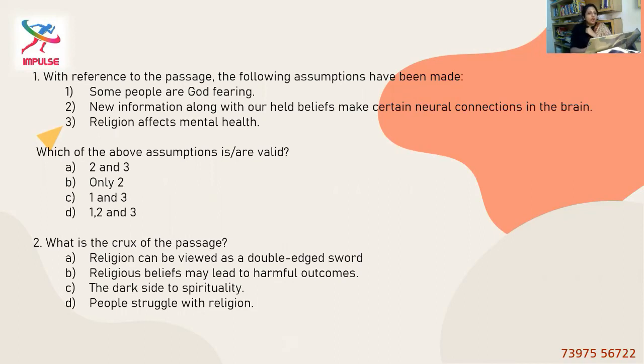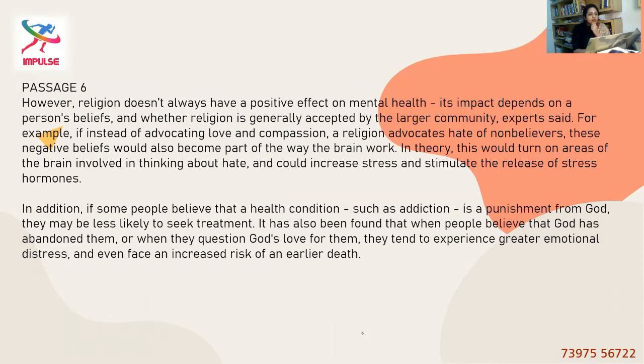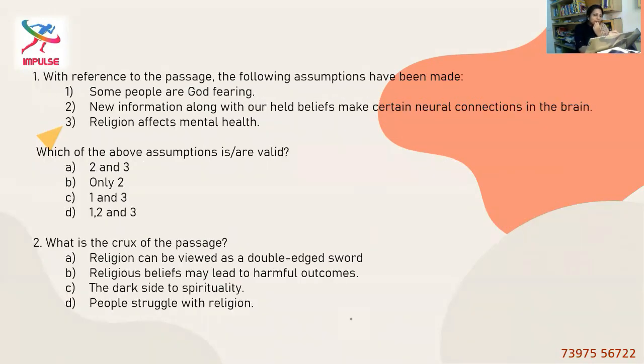Here, some people are God-fearing. We know that out of fear, people are getting affected. So the first point is definitely right. Some people are God-fearing, because they're asking for assumptions, it could be inference. Though that's not directly stated in the passage, we can infer it from the passage.